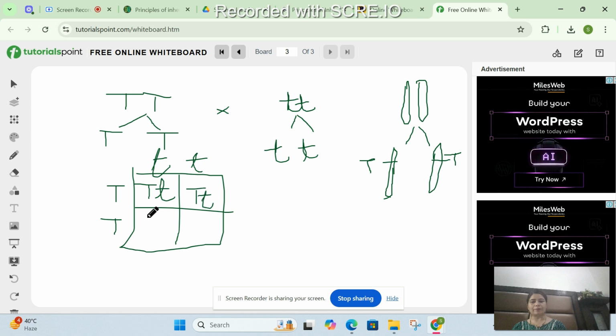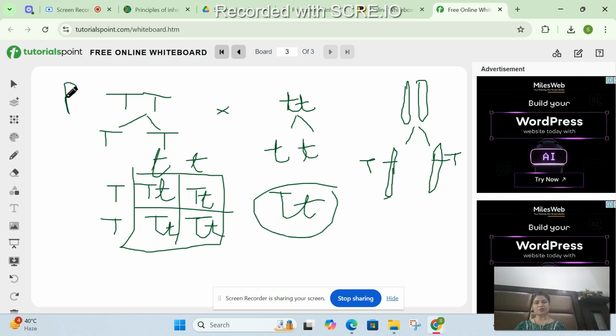What will come here? Yes, correct. Capital T and small t. Wonderful. So as you can see, all of these are capital T and small t. Now I request you all to please tell me if this is homozygous or heterozygous. This is the parent generation that was crossed, and this is the F1 generation which is formed.